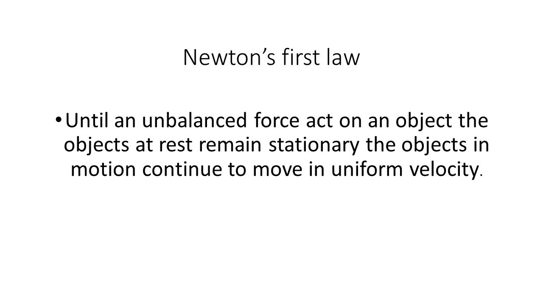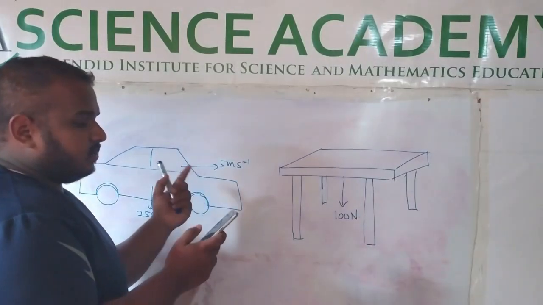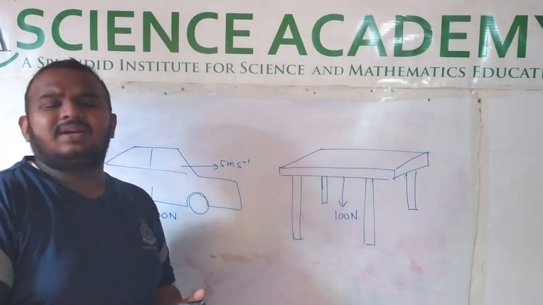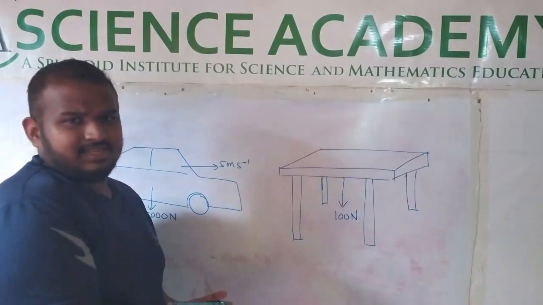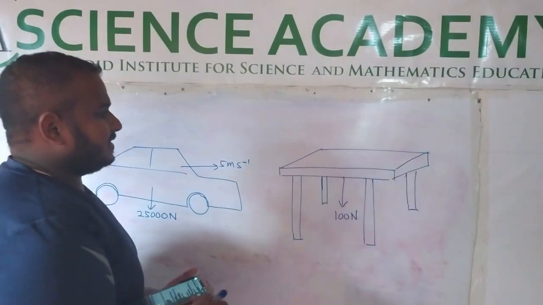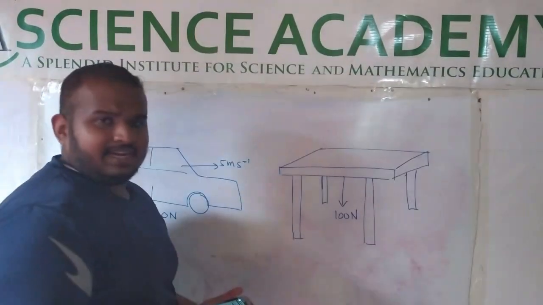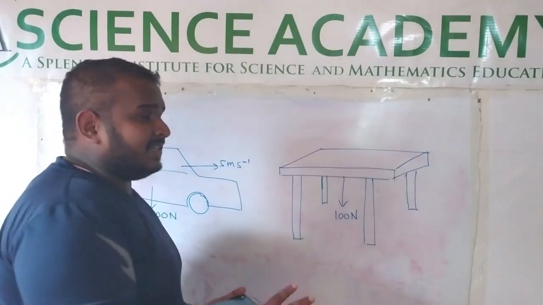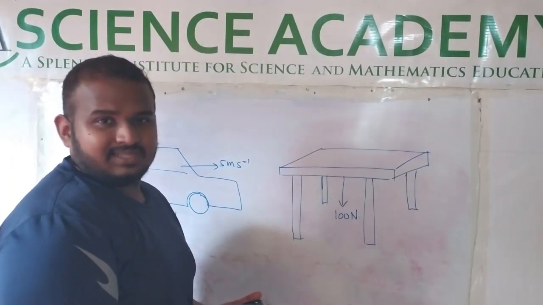But the problem, the first question I asked you, is that there is a 10 kilogram table. The table, the object, was at rest in a room. Explain why. So it is a very simple thing I asked. There is an object at rest. Why is it at rest? You people should understand that Newton said until an unbalanced force. He didn't say until a force acts on an object.